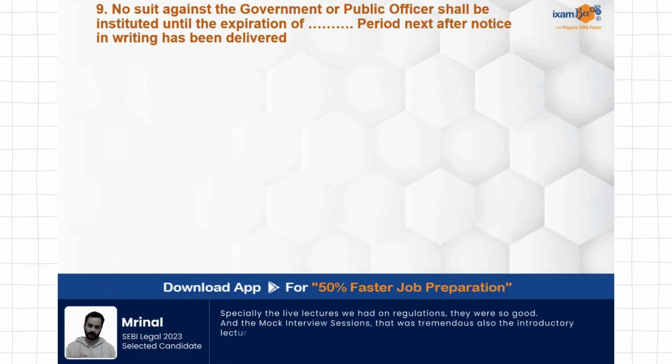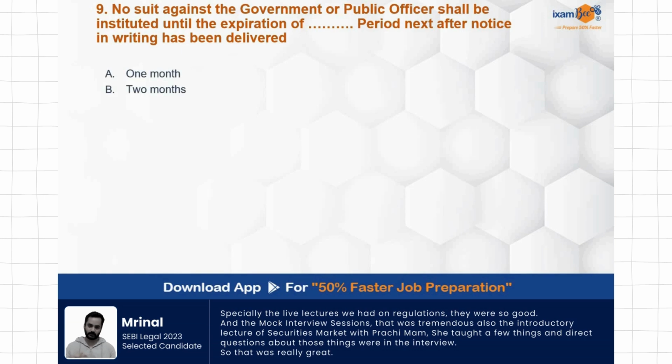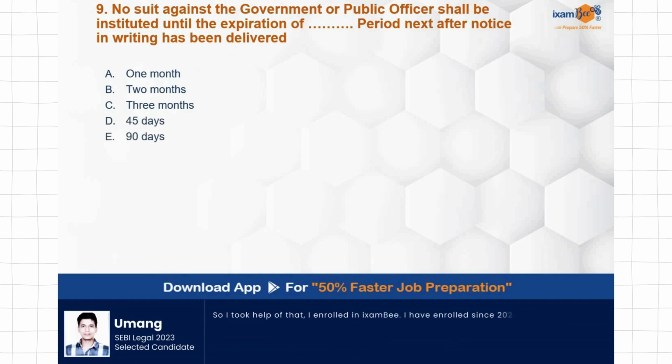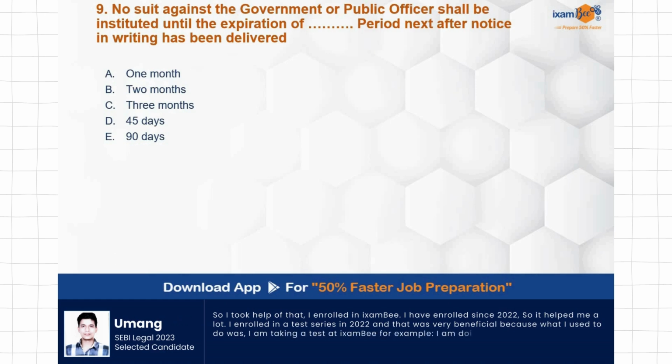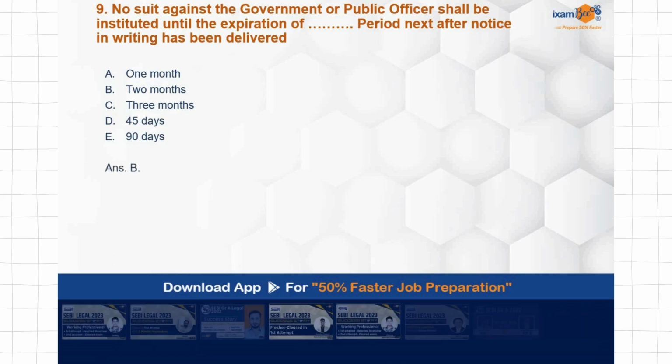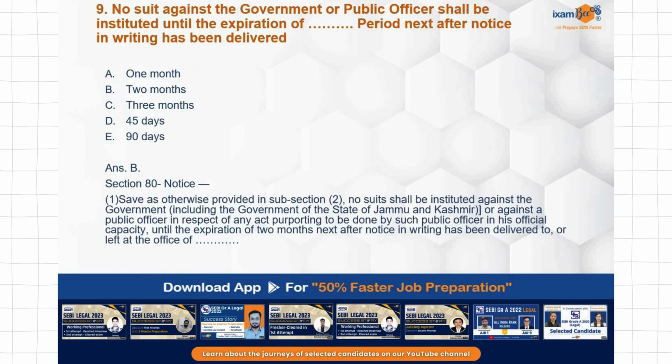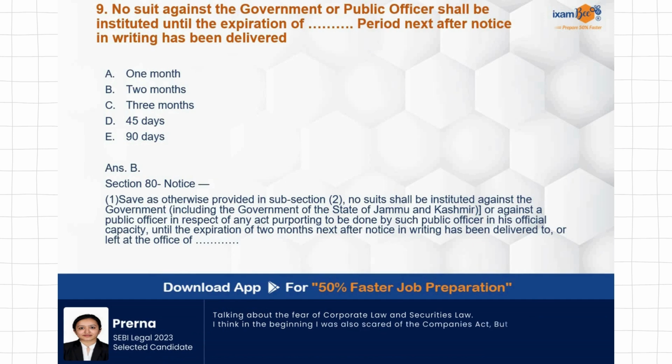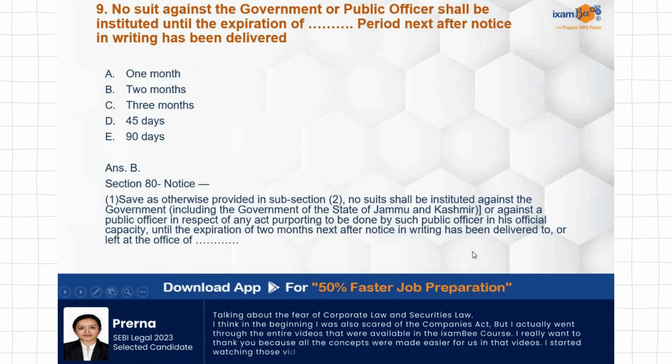No suit against the government or public officer shall be instituted until the expiration of dash period next after notice in writing has been delivered. 1 month, 2 months, 3 months, 45 days, 90 days. So when you are instituting a suit against the government or public officer, it should be instituted within a period of dash many days or months after notice in writing has been delivered. It should be instituted within 2 months. Section 80 covers this notice period, and as they are government officers, public officers, they are given some extra time. So that time period is 2 months after notice in writing has been delivered to them.